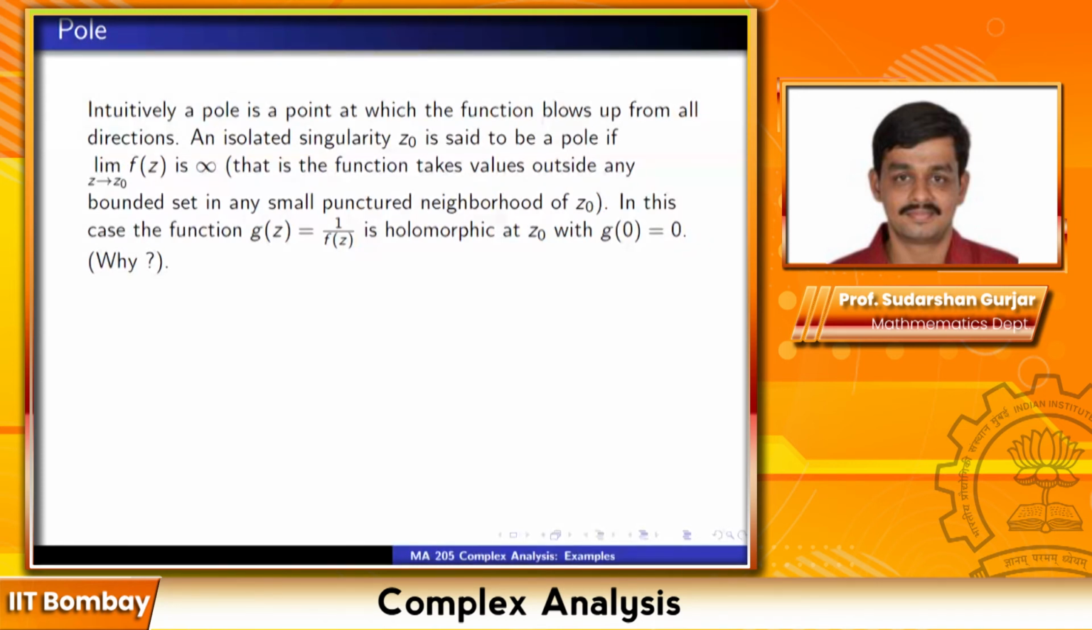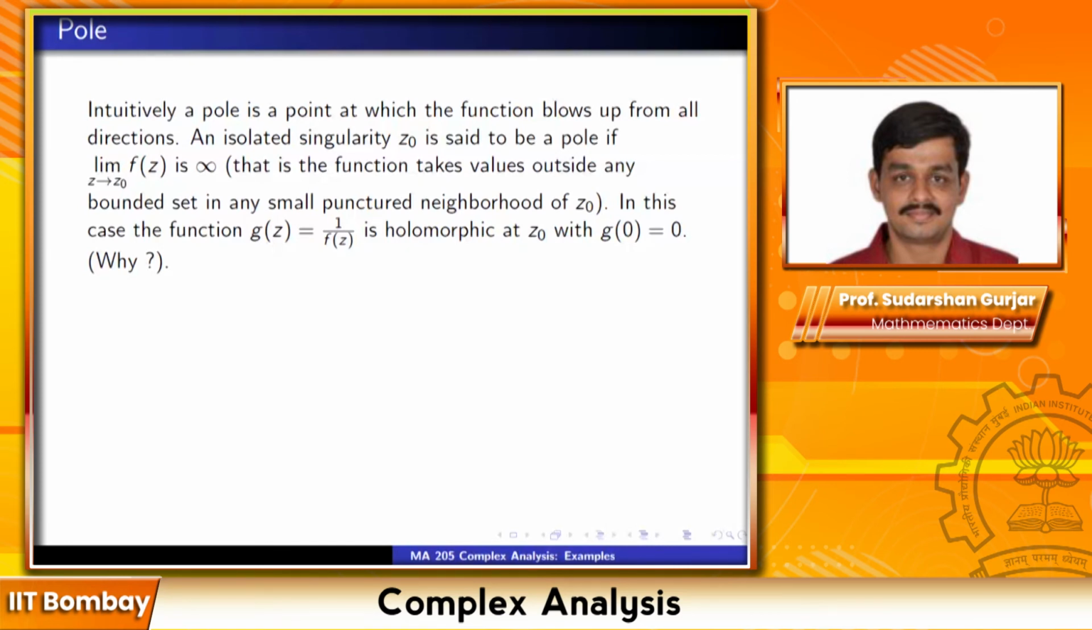Sir, but at that time the limit will not be infinity, right? Because in different directions it's different. Yeah, but still it is. This is a symbol: limit f(z) as z tends to z0 is infinity. Infinity is really a symbol, so we have to assign meaning to it. And the meaning that one assigns is that it takes values outside any bounded set. This is the meaning that one assigns. Okay. So this is what one means by a pole.